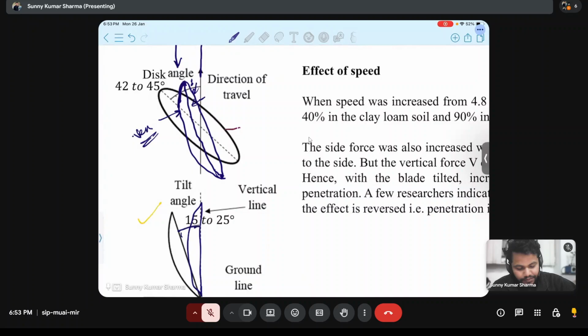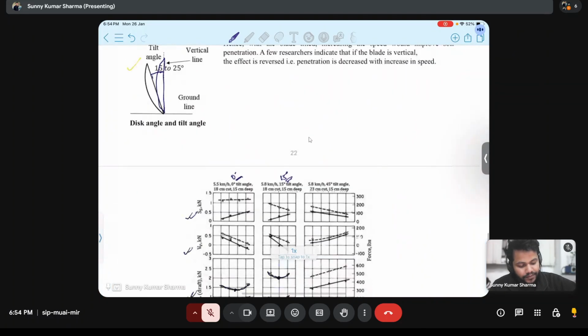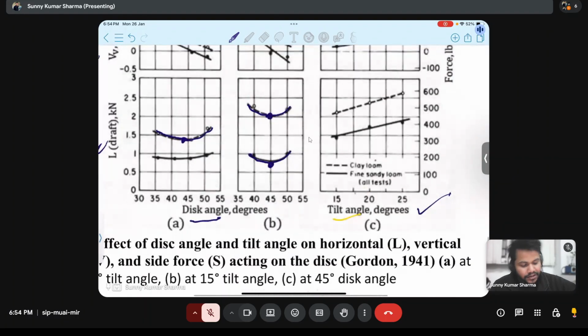And if the disk angle is high, suppose 90-degree, this is the disk. In that case, it will have more than optimum throw of the soil. For 40 to 45 degrees, suppose, is the soil throw we are wanting, and in this case this disk will just be throwing the soil ahead of itself. So when the disk angle is increasing very much, the draft is increasing because of greater throw of soil, and on this side the draft is very much because it is acting on the convex side.